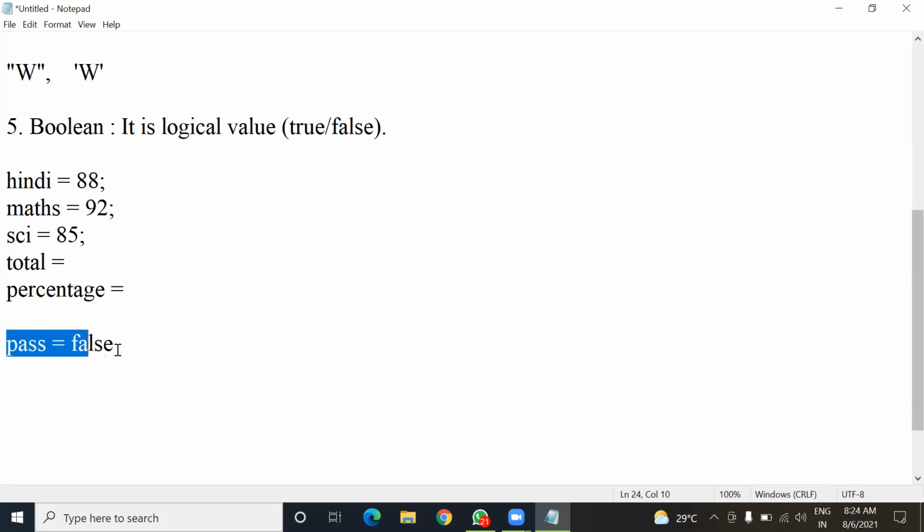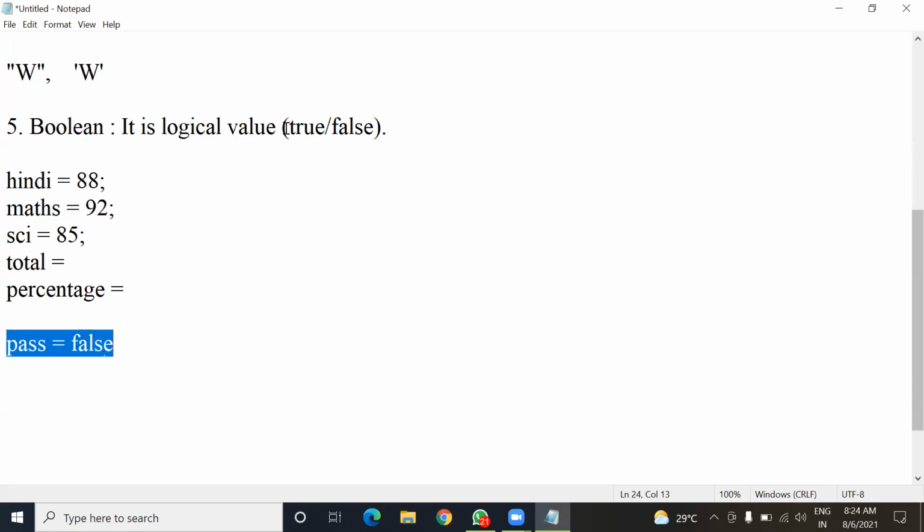Now here I have another variable. The name of the variable is pass. Based on the percentage value, I'll have to check whether the student has passed the examination or not. So what are the possible values that I can assign in this pass variable? False and true.